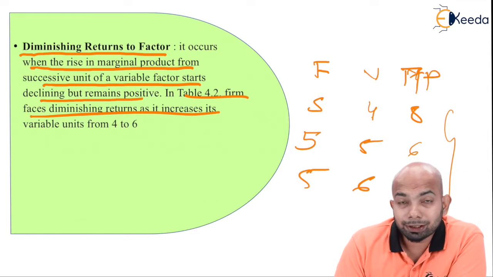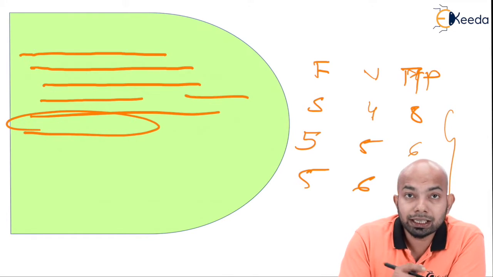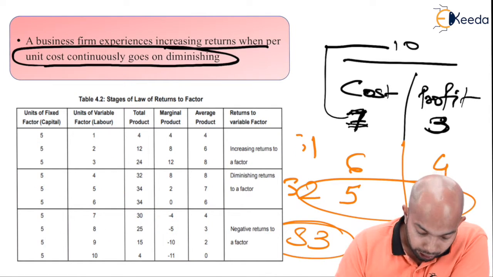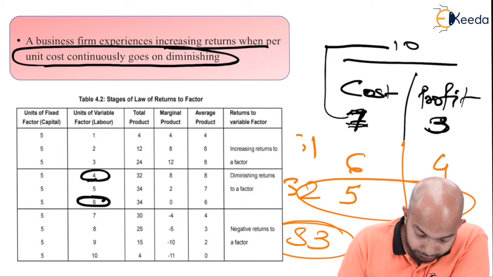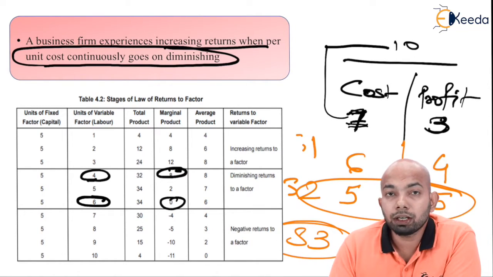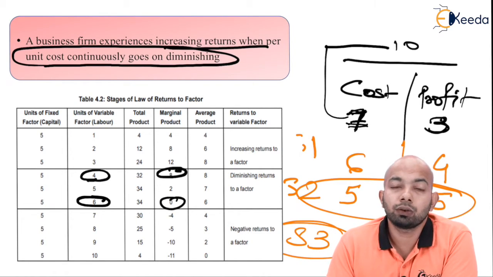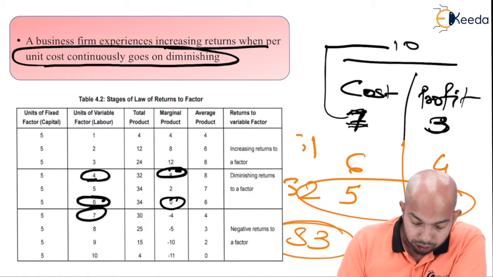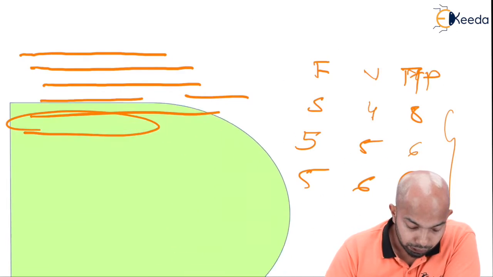In the earlier table that we studied, we understood that the variable units increased from 4 to 6 there. What exactly are we talking about? From 4, the variable went to 6. Similarly, the marginal productivity from 8 went to 0. Can you see the difference? The more of variable products that you use, the less of marginal productivity that you can expect. It will lead to 0. Now, the next stage, that is 7 variable products, it went on to negative completely in terms of marginal productivity here. So, this is what we were discussing.